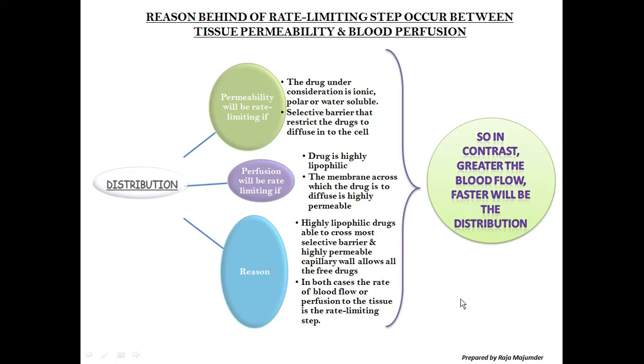Obviously, the organs which are more perfused with blood will have a greater quantity of drug, so the distribution will be much more. By contrast, if the drug is more in unionized form, it can cross all the barriers.